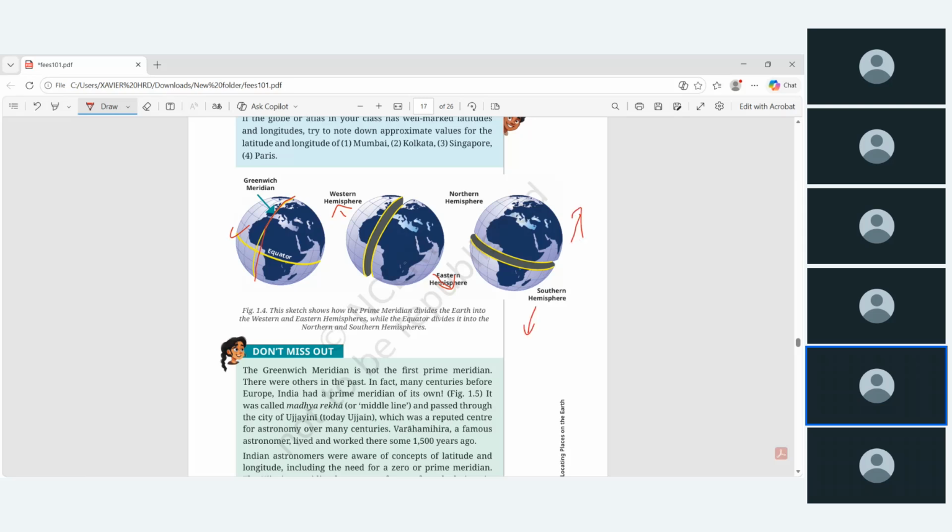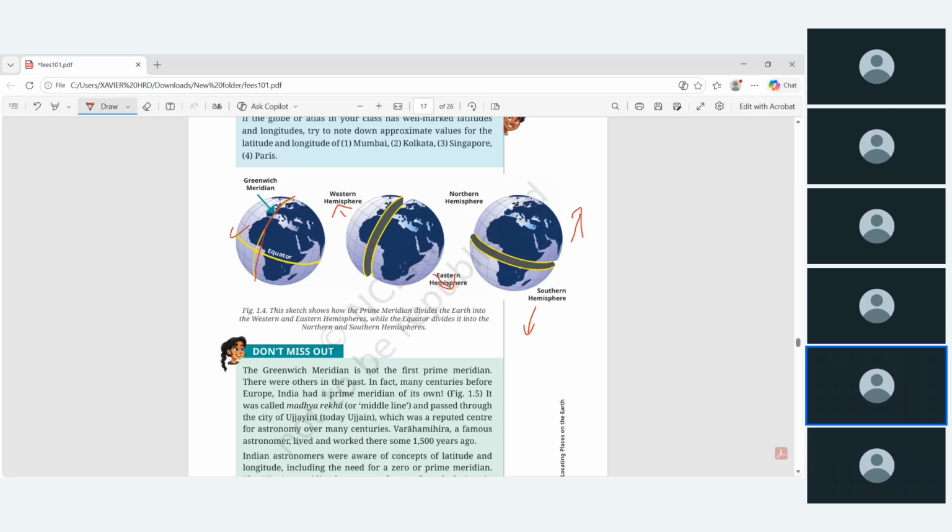This is the difference between these two imaginary lines. But together these two lines give the exact position of a place on earth. One starts from 0 at the prime meridian, that is longitude. One starts from 0 degrees at the equator, that is latitude.